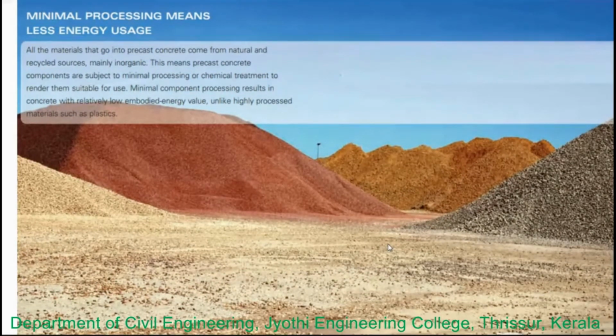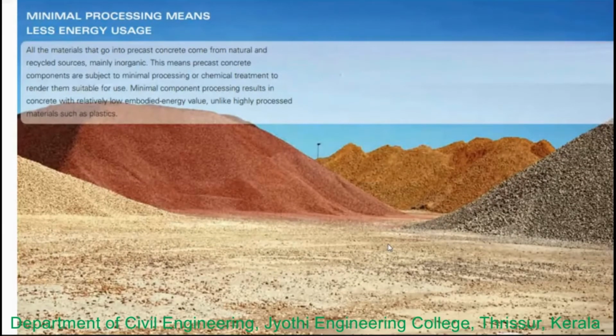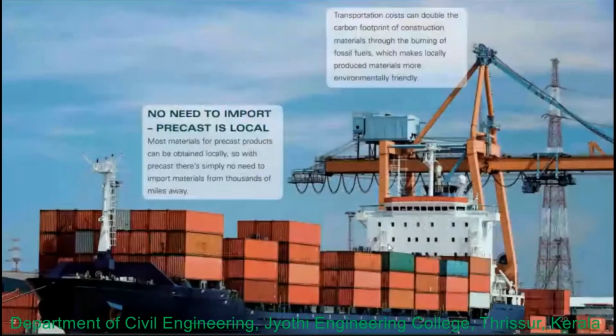Embodied energy is the energy consumed by all the processes associated with the production of the building, from mining and processing of natural resources to manufacturing and transport; it includes all of that. The fuel and the energy we use, that is the embodied energy. So less energy usage means the local materials are being considered here.